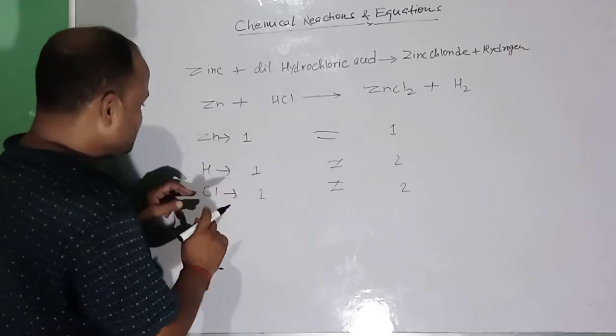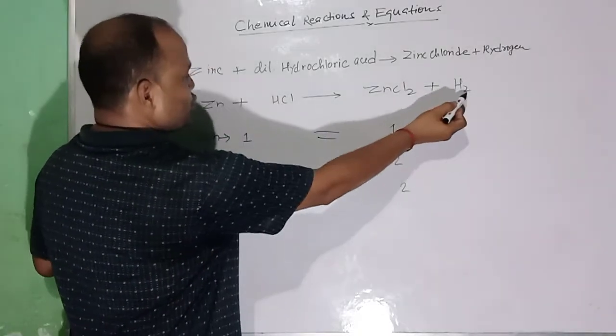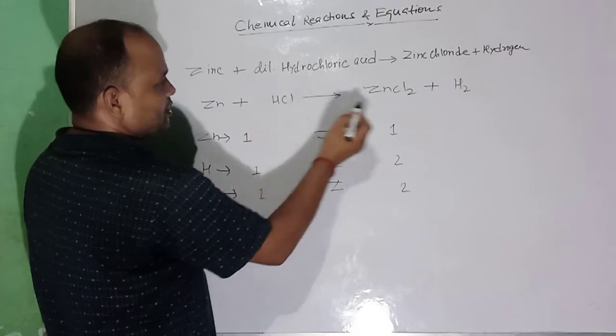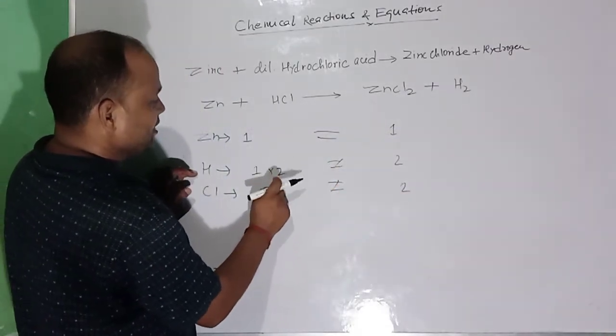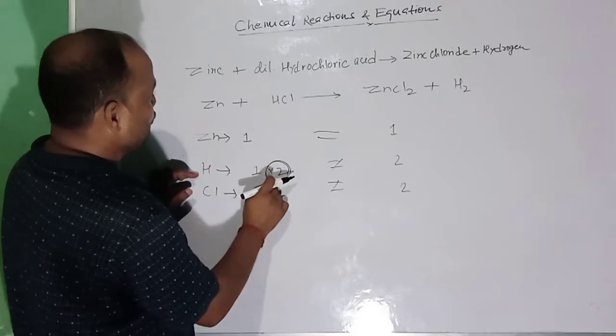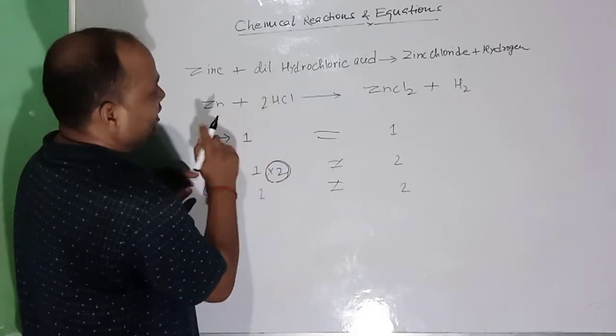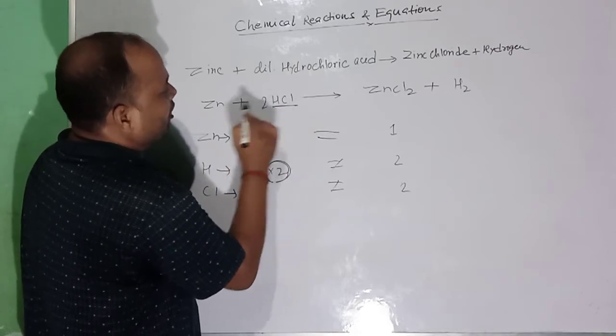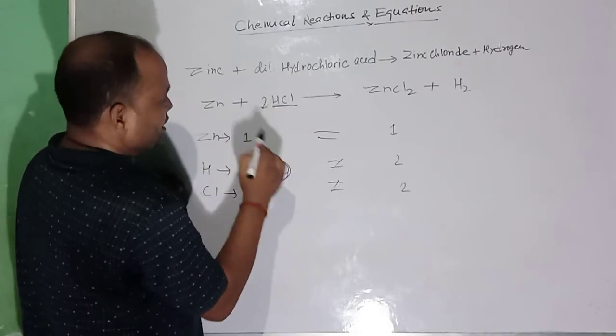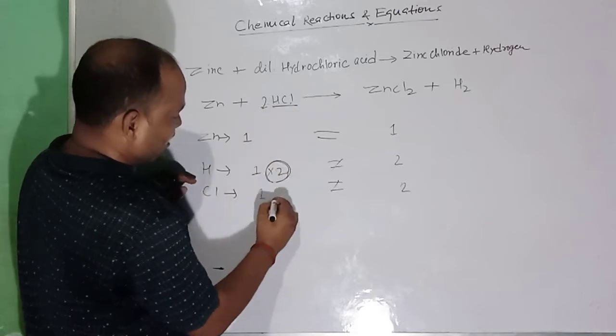First balance hydrogen: 2 hydrogen, 1 hydrogen. So here it is 2, here it is 1, make it 2, multiply here by 2. When you put 2 as a coefficient, it will multiply the whole. So 2 hydrogen and 2 chlorine. So this chlorine atom also got multiplied by 2.